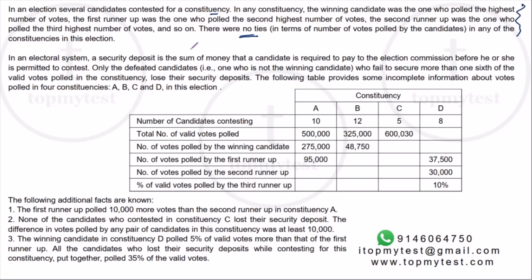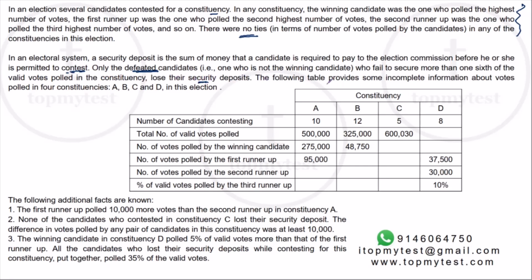Okay. What else do we have? In an electoral system, a security deposit is the sum of money that a candidate is required to pay to the election commission before he or she is permitted to contest. Okay, so there is a security deposit. Only the defeated candidates, that is one who is not the winning candidate, who failed to secure more than 1/6 of the valid votes polled in the constituency, lose their security deposits.